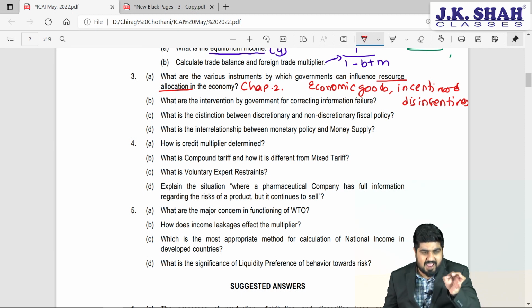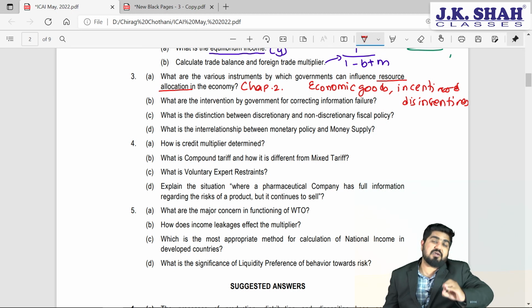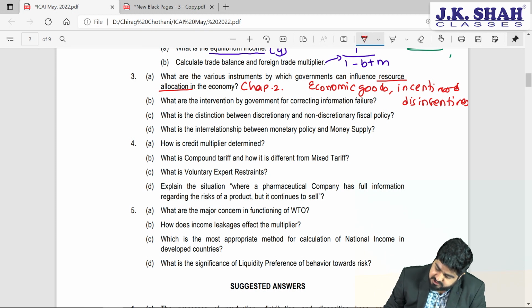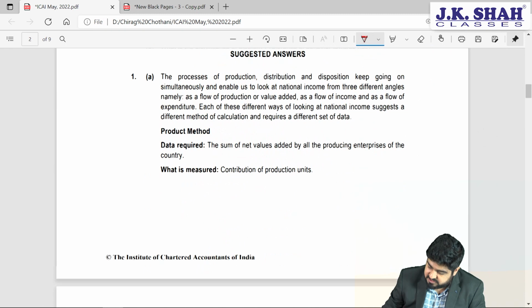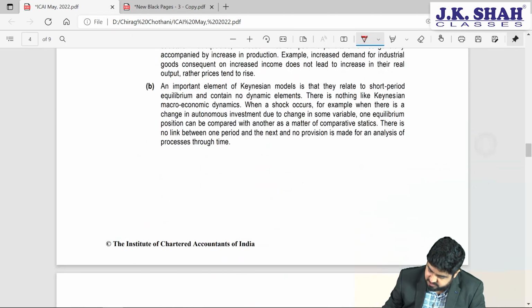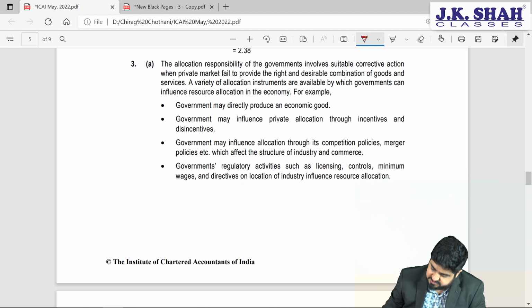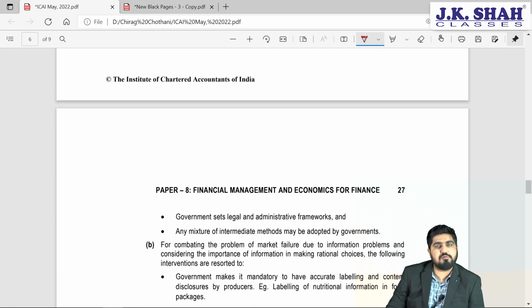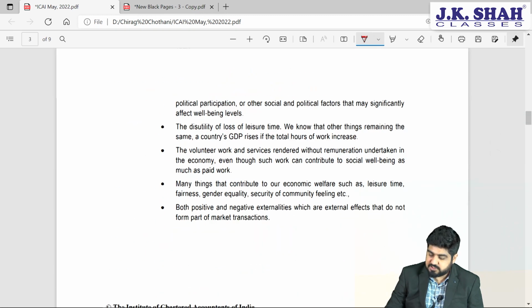Government will create certain administrative and legal framework so that any person who is not following the rules will be put behind the bars because it is going against the law. So all these things, my dear friends, will be part of question number 3A, a question worth 3 marks that we have here. So very simple, you can write it in simple points. Here it must be given in the solution also. See this. Government can directly produce economic goods, incentives and disincentives. If you write these points, you will be getting full marks. No problem at all. Next question, my dear friends.